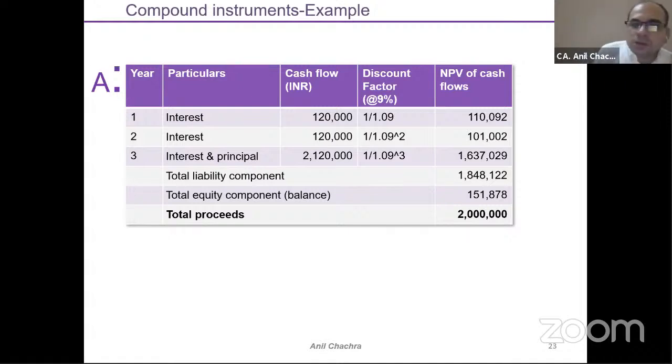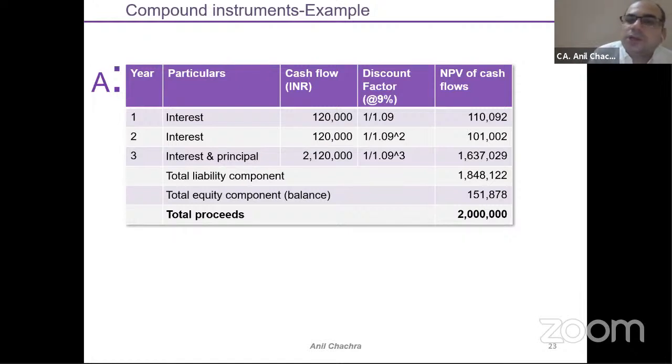this compound instrument, I can say that rather than showing this 2 million under the liability part, 1 lakh 51,000 will go to an equity part, and 18 lakh 48,000 will go to your liability part, right?